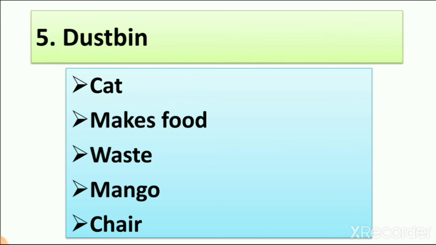Then dustbin. So what do we throw in dustbin? We throw waste into the dustbin. So the answer is waste.